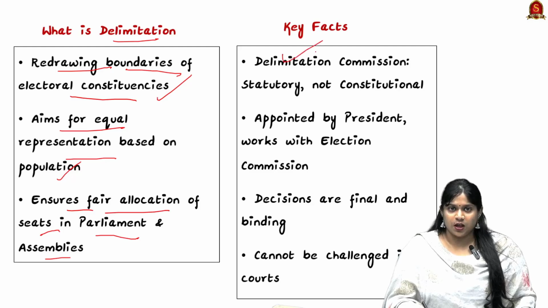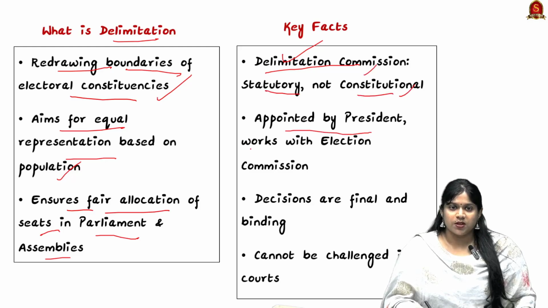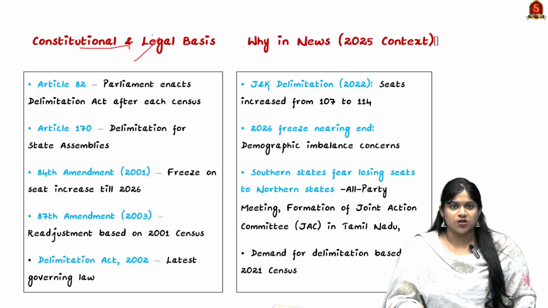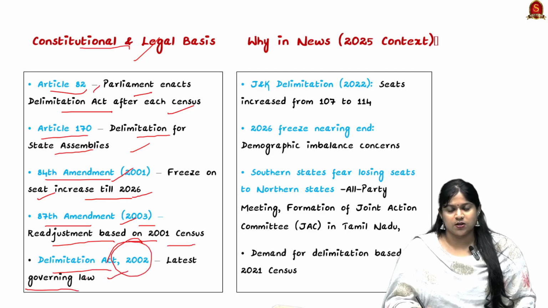Looking into the key facts, the Delimitation Commission was created as statutory and not constitutional, appointed by the President, and works with the Election Commission of India. Its decisions are final and binding and cannot be challenged in the courts. Looking into the constitutional legal basis, they come under Article 82, where Parliament enacts a Delimitation Act after each census. Article 170 covers delimitation for state assemblies, and then there were amendments such as the 84th Amendment, which froze seat increases till 2026, the 87th Amendment of 2003, readjustment based on the 2001 census, and the Delimitation Act of 2002, which is the latest governing law.